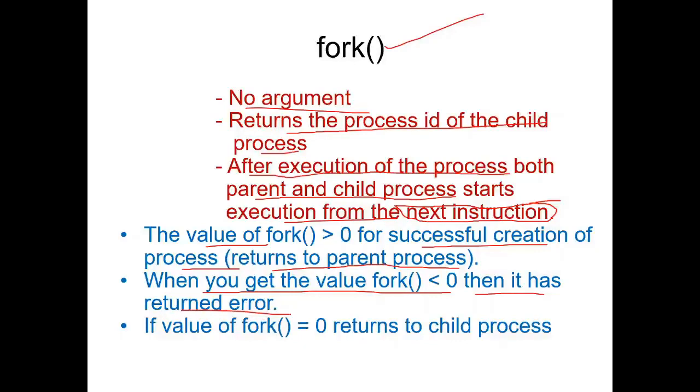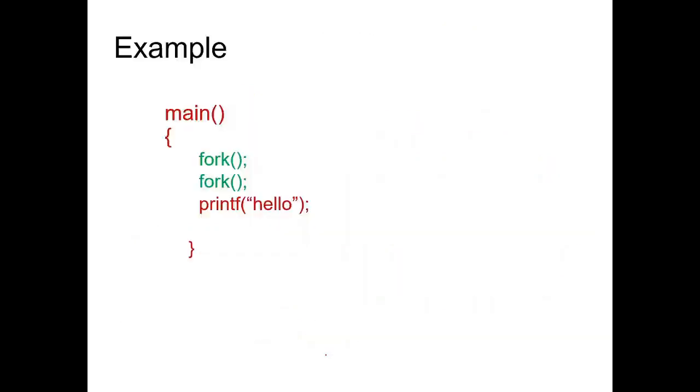So if the value returned is less than 0, then you should understand that the process has not been created and there is some error in that. And if the value of fork is equal to 0, then it is returned to the child process. So when the fork value is equal to 0, the value will be returned to the child process.